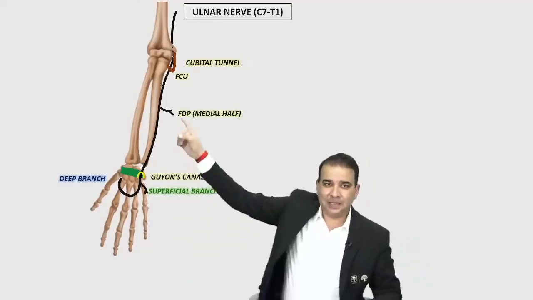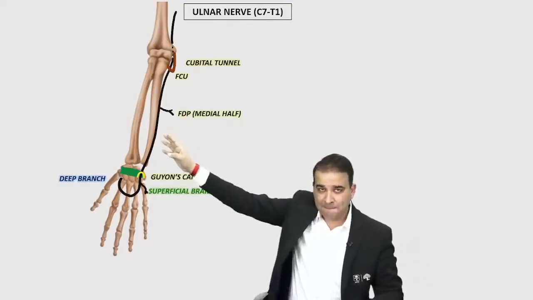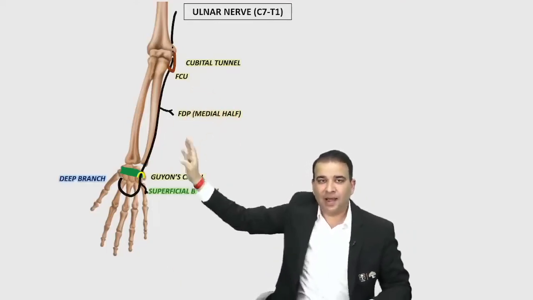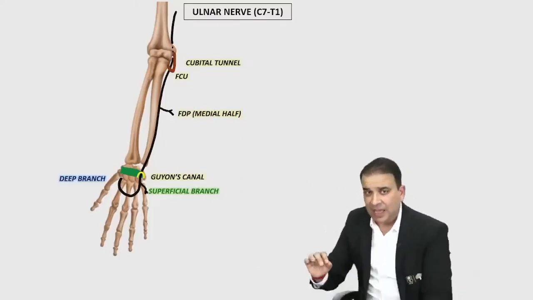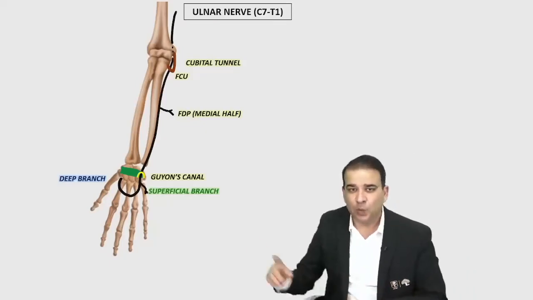Now, as I said, it supplies the medial half of flexor digitorum profundus in the forearm. That's only 1.5 muscles. One is flexor carpi ulnaris, and half of flexor digitorum profundus is supplied by the ulnar nerve. Only 1.5 muscles. And then the majority of the muscles of the hand will be supplied by the ulnar nerve.